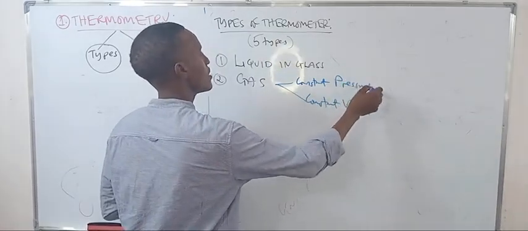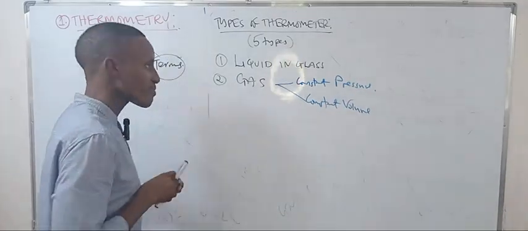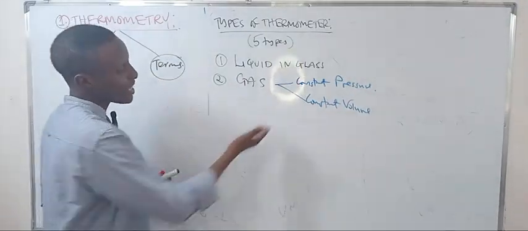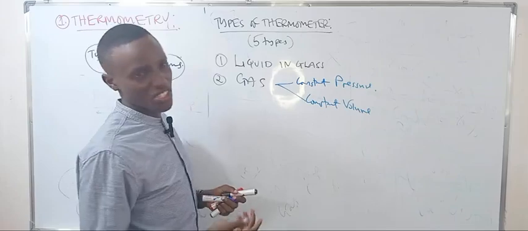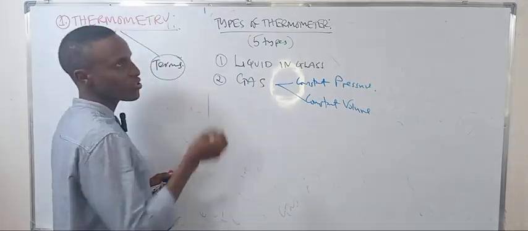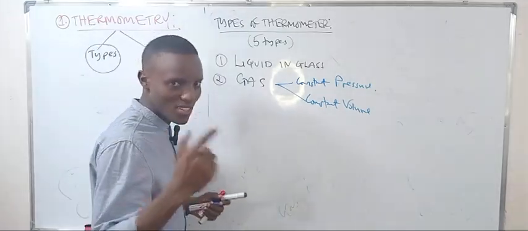At constant pressure, we measure the volume. At constant volume, we measure the pressure. So in our formula, we substitute the pressure at theta minus pressure at 0.